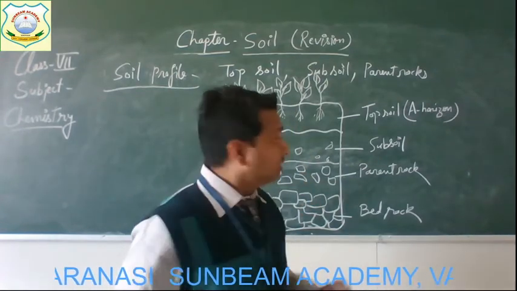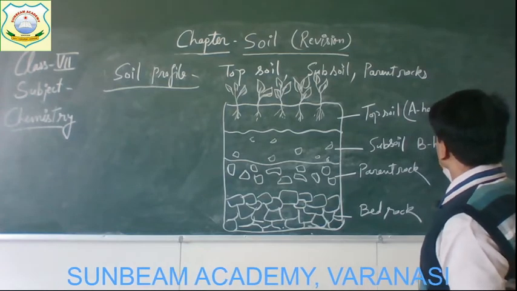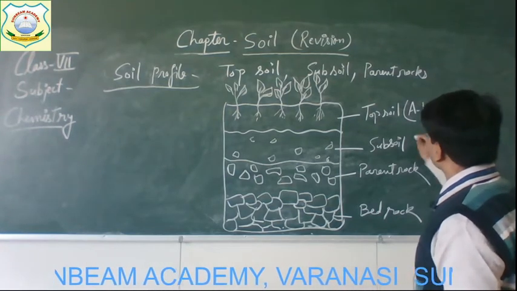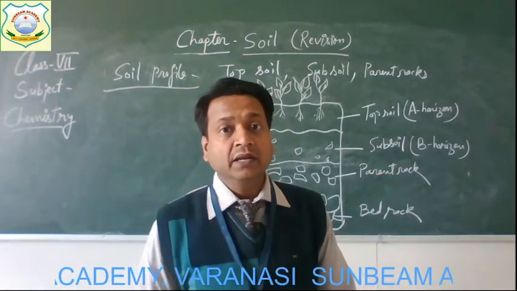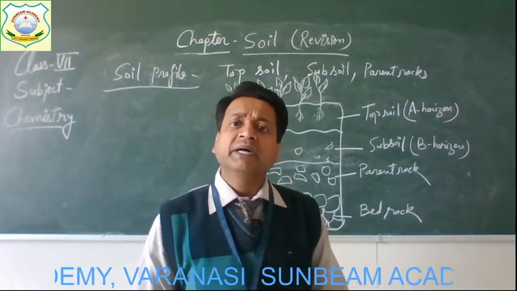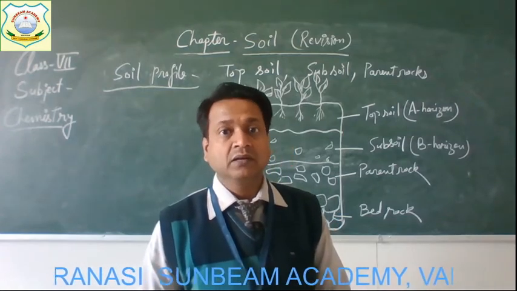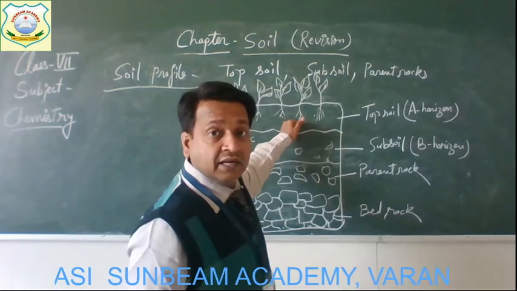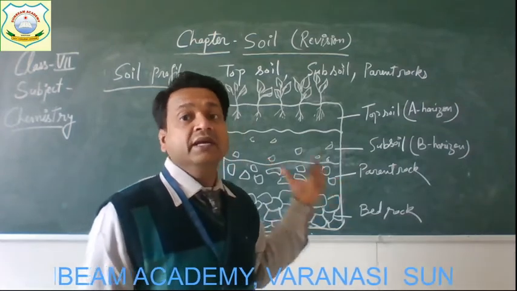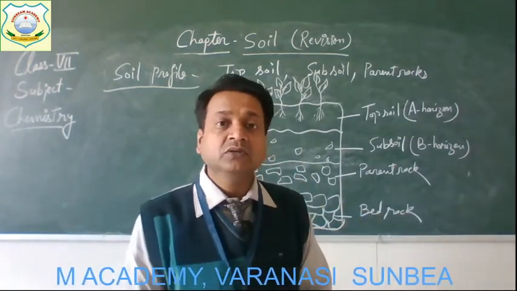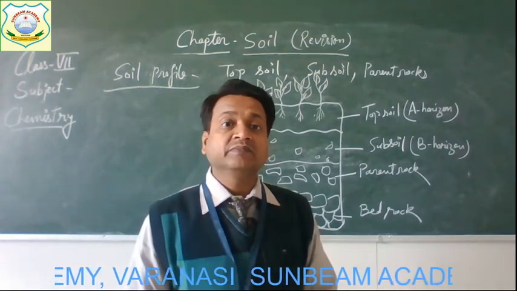Okay. Now the second layer is subsoil, or it is also known as B horizon. Children, this is the layer present below the topsoil, and the subsoil does not have much humus and is therefore lighter in color than topsoil. Alright, the topsoil is dark in color because of the presence of humus, and here the humus is present less, so that is why its color is lighter as compared to topsoil, and it is made up mostly of rocks, grits, and some nutrients.